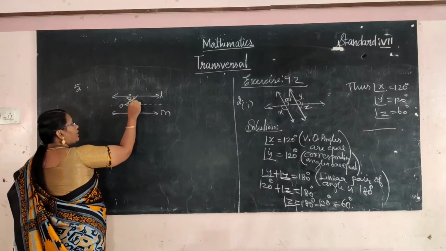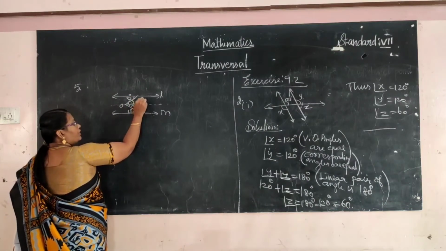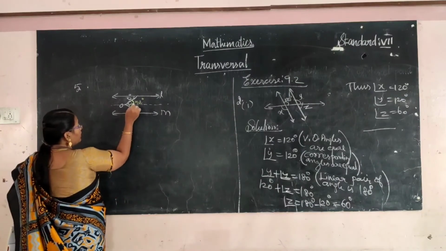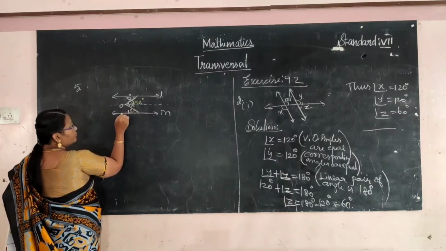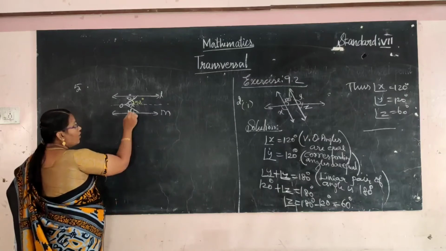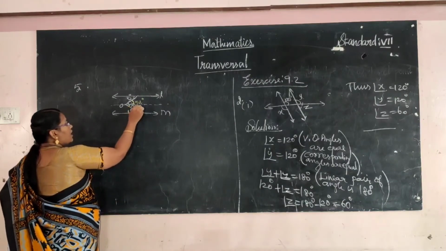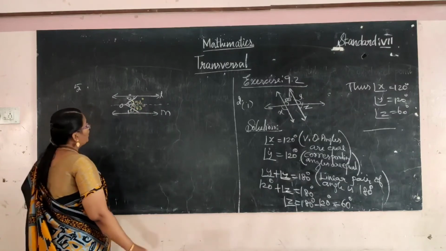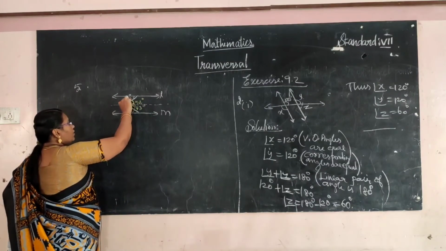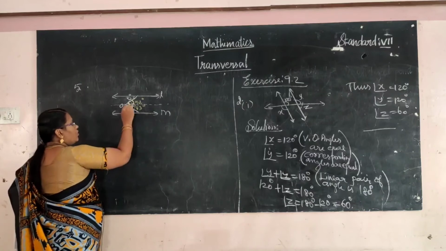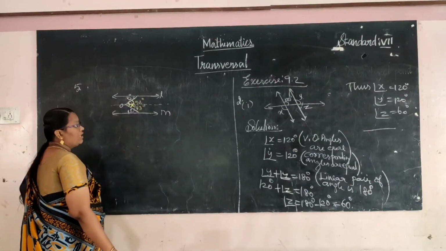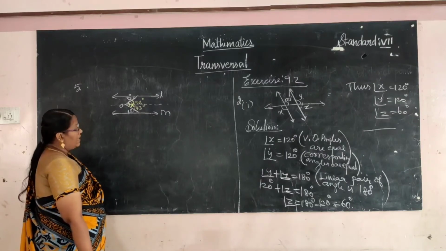So here 52 degree, here also 52 degree. And here also alternate angles, so the angle is 43 degree. Now we have to find the value of X. We add these two values, we get the answer X.